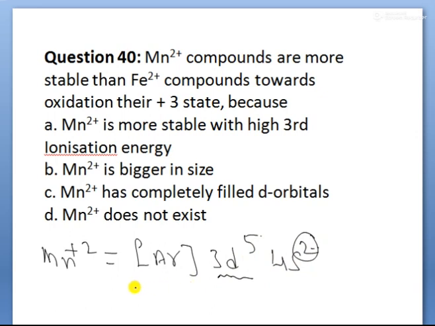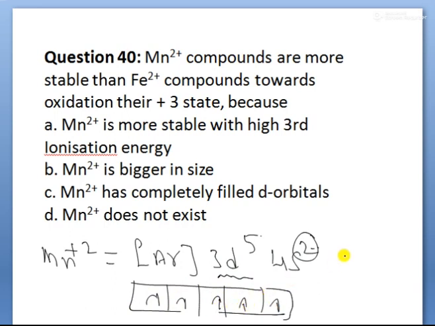So 3d5 means it is half filled. So therefore removal of the third electron requires high ionization energy because it is the stable form only. So that is why the third ionization energy of Mn+2 is greater than Fe+2. So your option A is correct, children.